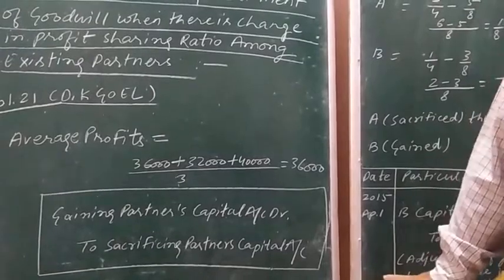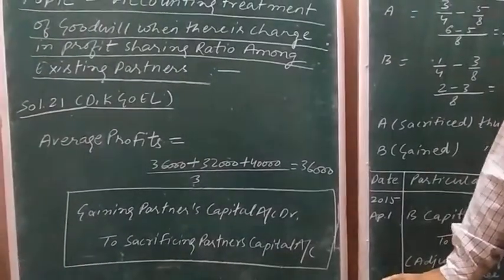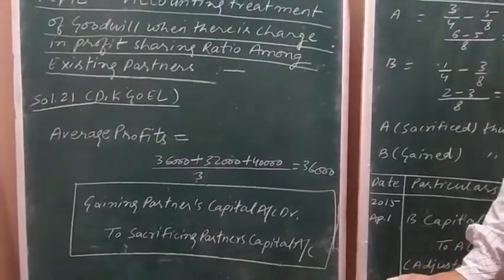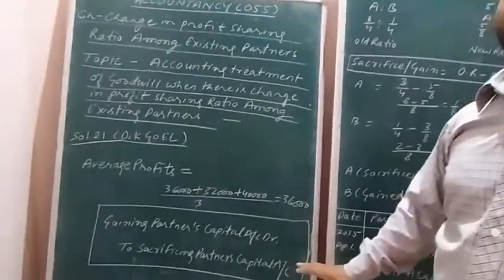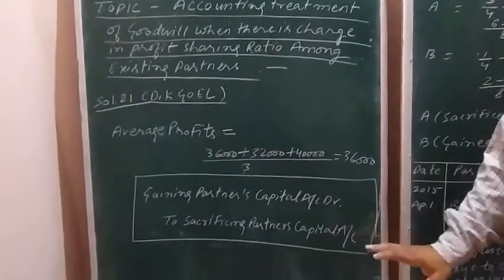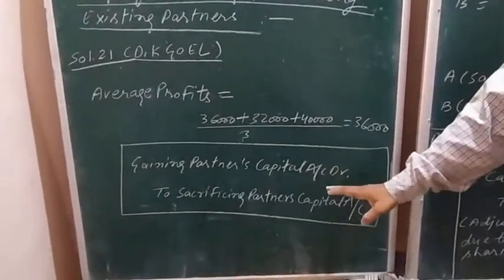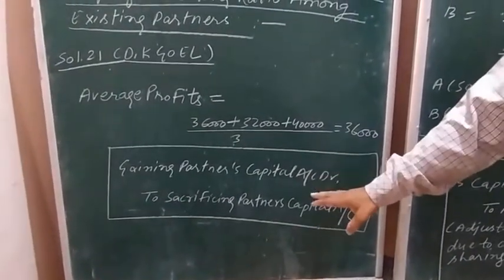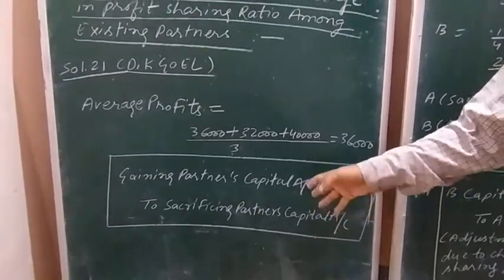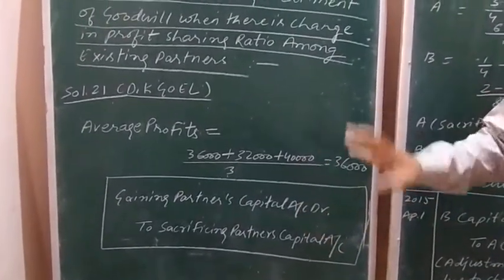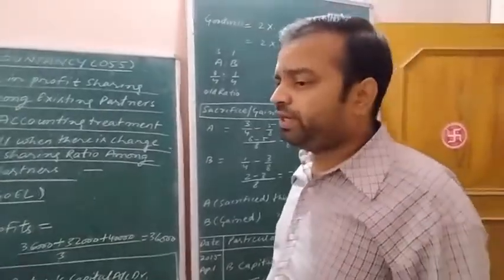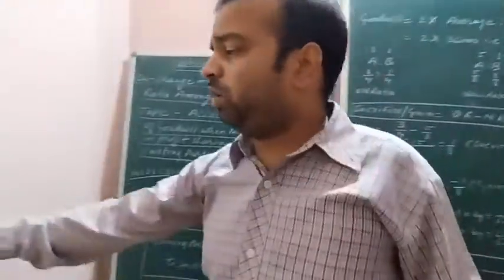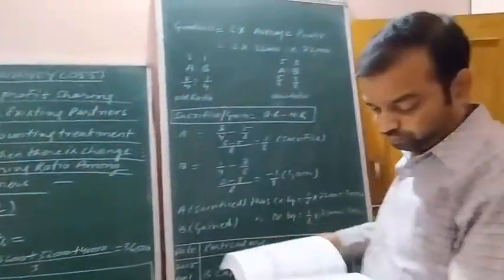Whosoever sacrifices, the capital account of that concerned partner will be credited, and the gaining partner's capital will be debited with his share of gain out of the total firm's goodwill. Now, first of all, we need to find out the goodwill of the firm.